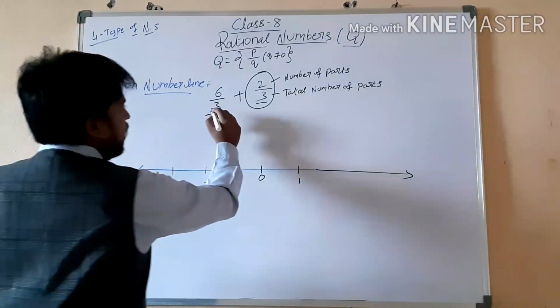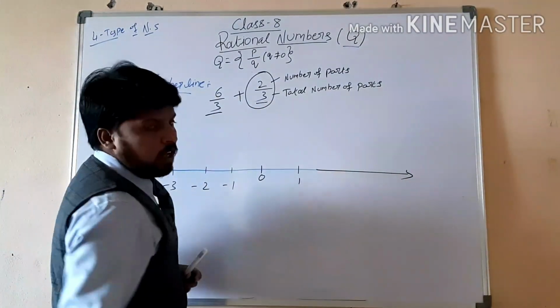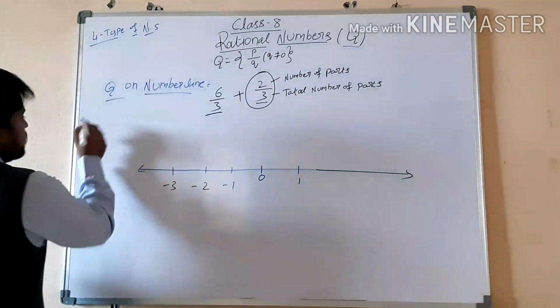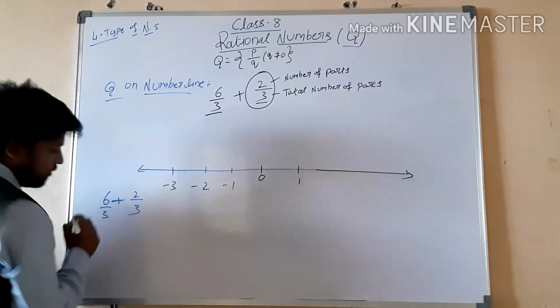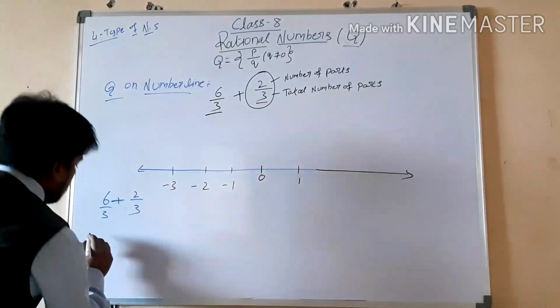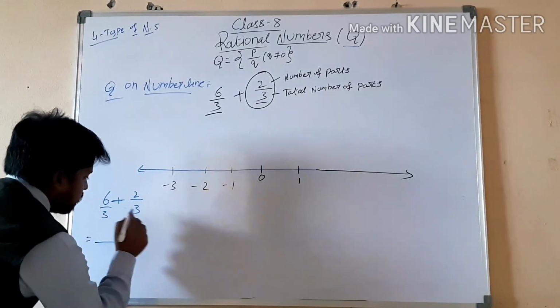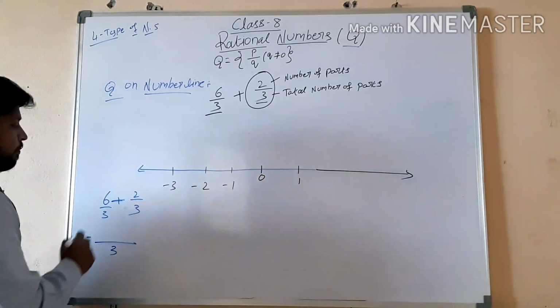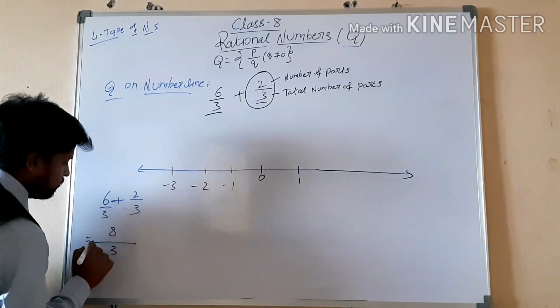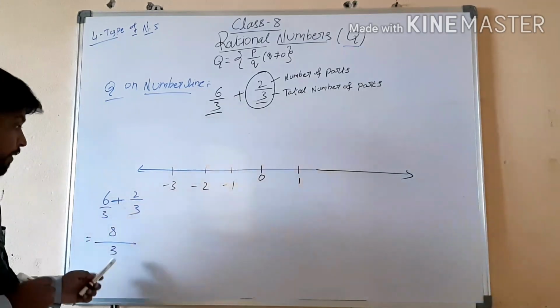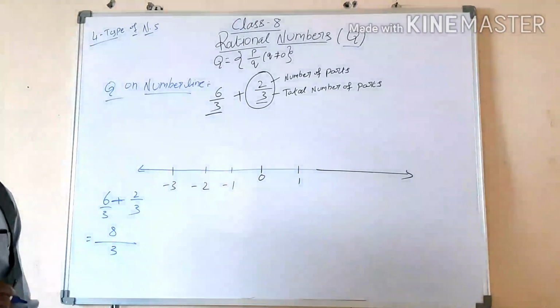First of all, we have to add 6 by 3 plus 2 by 3. What does the denominator become? The same denominator. The numerator is 6 plus 2, 8, which means 8 by 3.